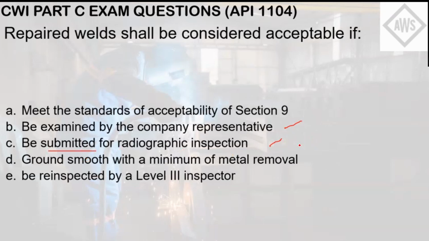You must have the acceptance criteria, which was referred here in Section 9. Ground smooth with a minimum of metal removal. Some weld repairs do not automatically mean that you have to remove the metal. It's a case-to-case basis. And letter E, this does not equate to being acceptable, because a level 3 inspector might deem that the repair weld is also a failure, or it failed.